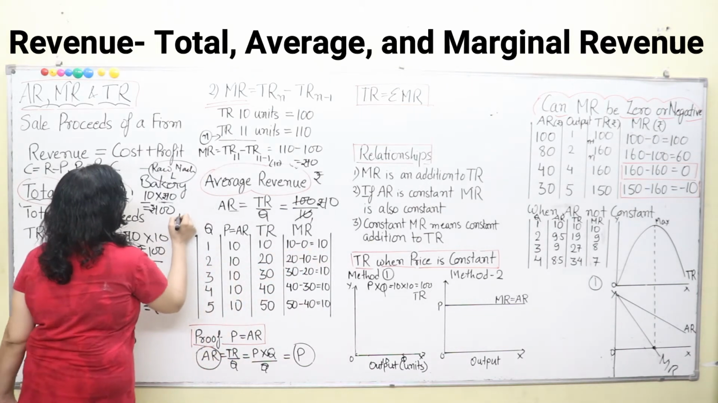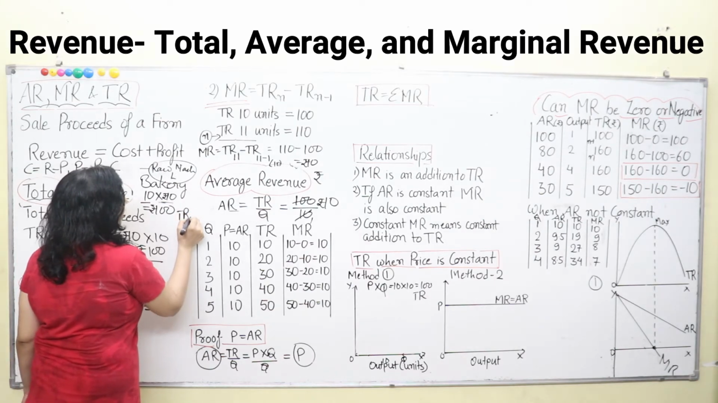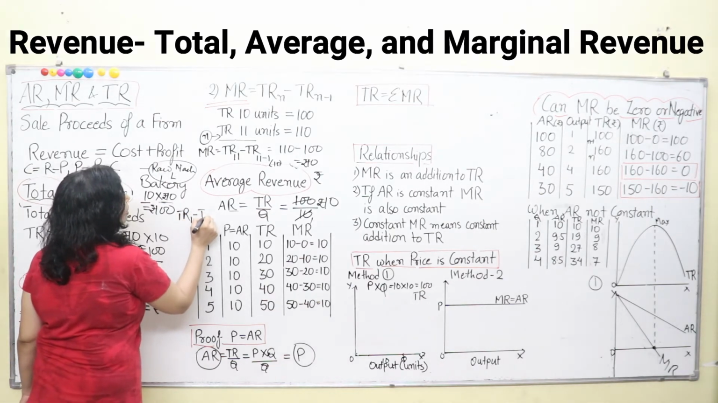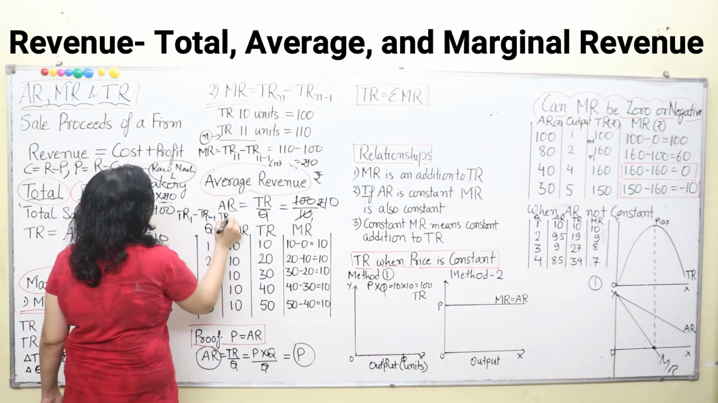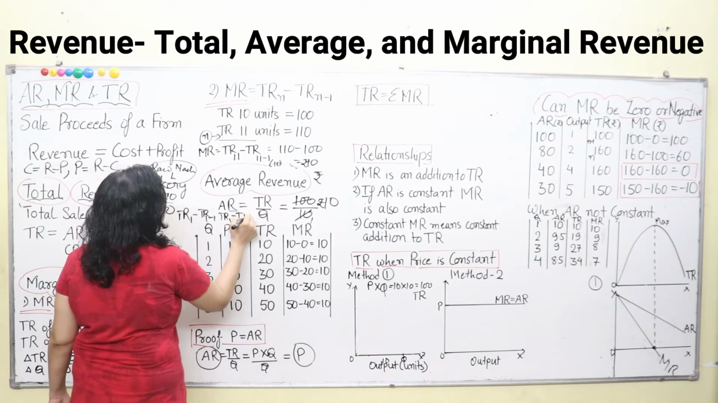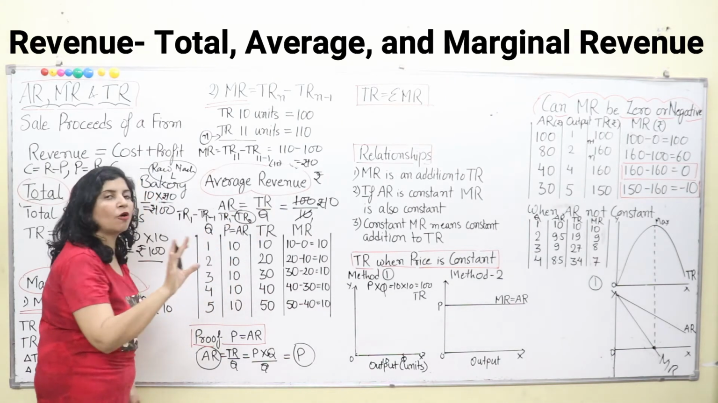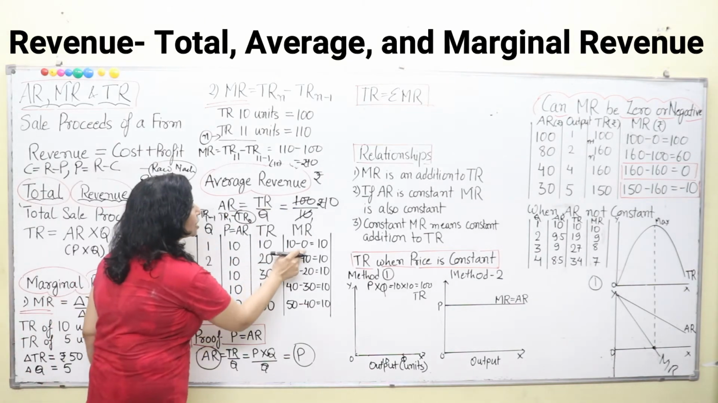Total revenue of n is 1 minus total revenue of 1 minus 1 is equal to total revenue of 1 minus total revenue of 0 commodity. When we sell 0 commodity, we do not get anything. So, that's why it is 0.